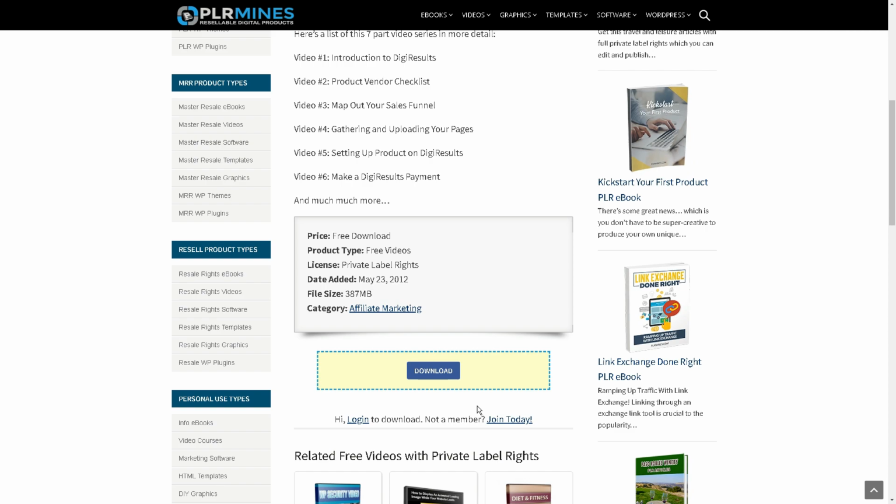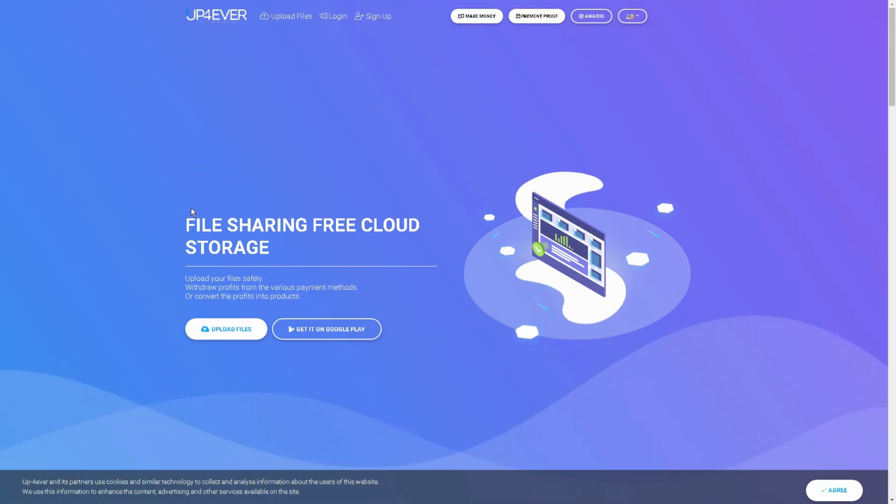Moving forward, your objective on this site is to download files and re-upload them to another platform. I highly recommend focusing on downloading videos, as they tend to generate the most revenue. Nevertheless, you have the freedom to download other products as well. It's advisable to download multiple files before proceeding to upload them to the next website, which is called uploadforever.com or upforever. This platform serves as a file sharing site and offers free cloud storage for your data.